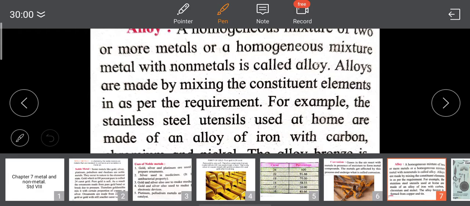So the original surface of the statue was made up from the copper, but now it looks green in color. Why? Because copper carbonate formed. It means the statue was prepared from the copper, and this copper reacts with the carbon dioxide which is present in the air, and due to which it forms the copper carbonate. Due to the formation of the copper carbonate, the Statue of Liberty looks green in color, but actually it is made up from the copper.